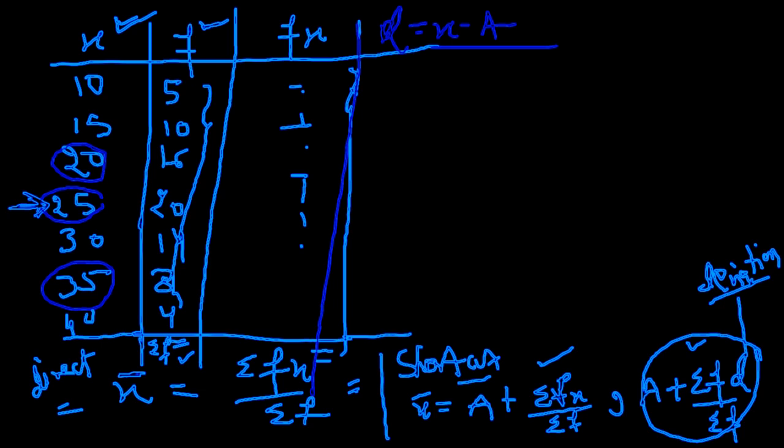Central tendency means whatever information or data we have, we are finding where the majority of the data is lying. In the center. Central tendency means the place from where we can derive our maximum information. That is evaluated using the central tendency.